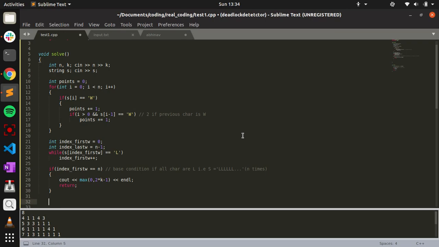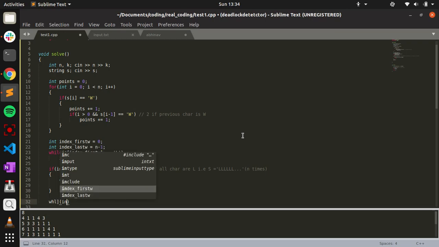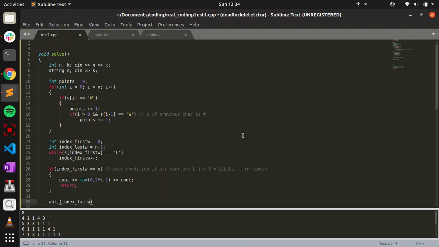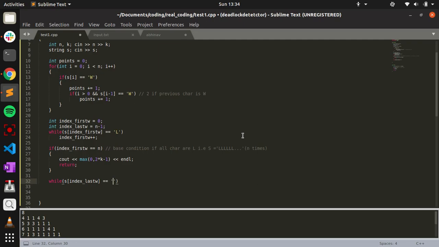In case that is not true, then I'll find the last W, index of last W minus 1.